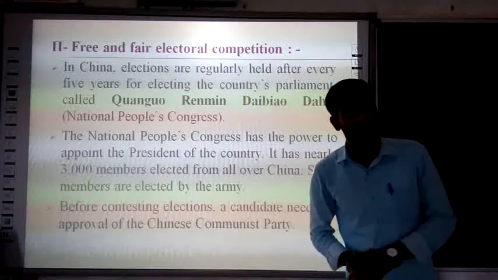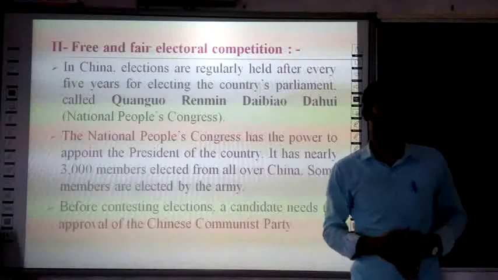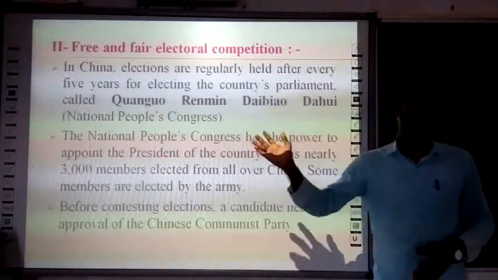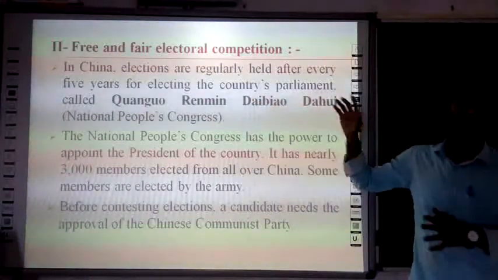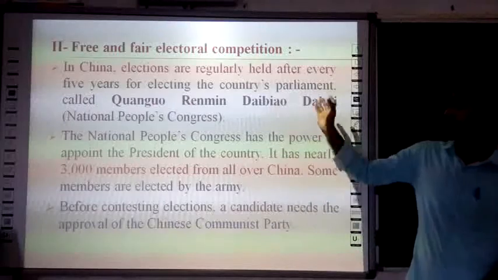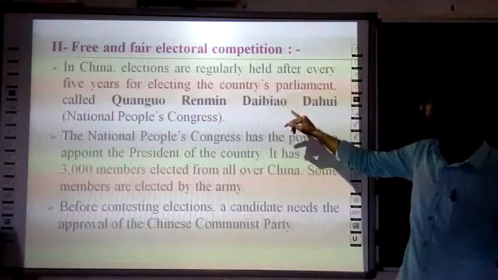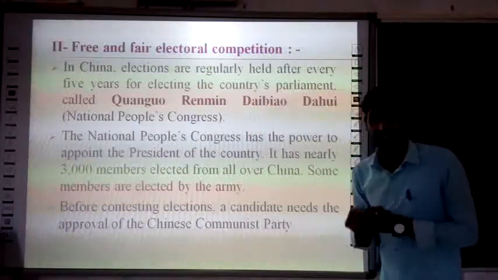In China, elections are held every 5 years to elect the parliament, called the Quanguo Renmin Daibiao Dahui. So the parliament of China is called the Quanguo Renmin Daibiao Dahui. It is also known as the National People's Congress.